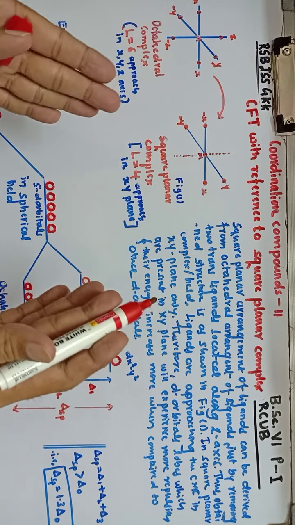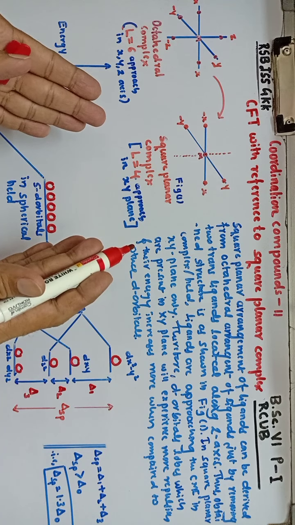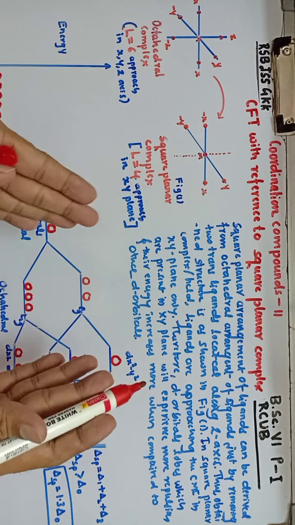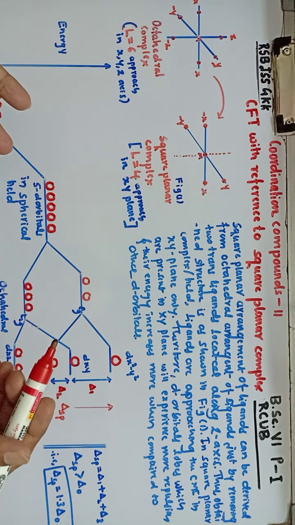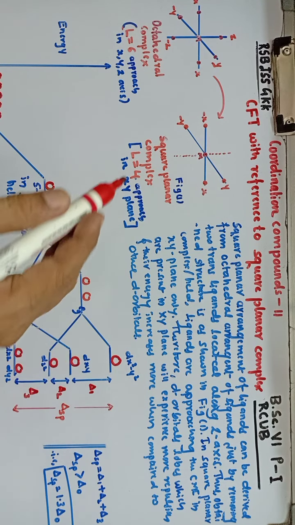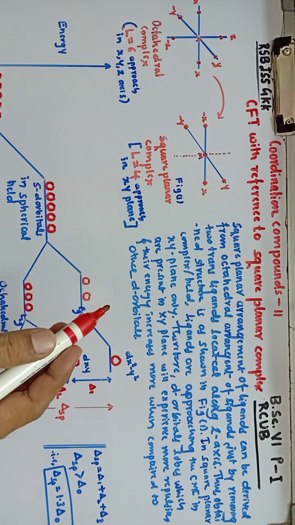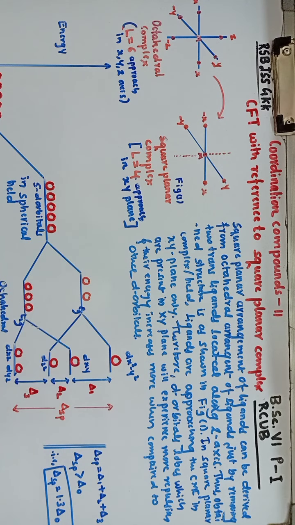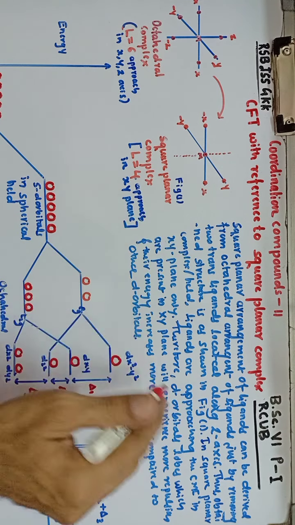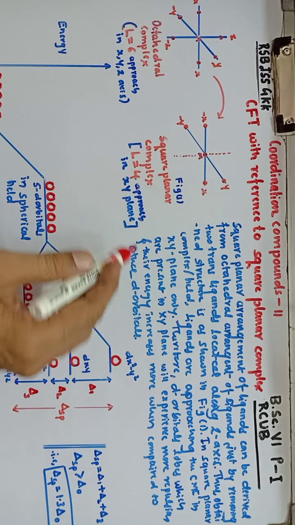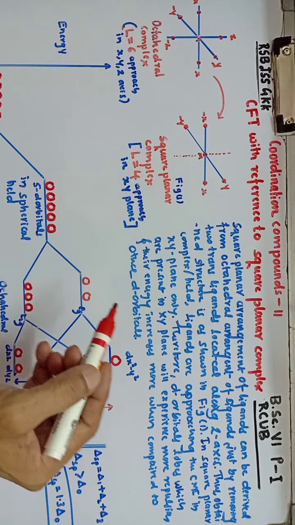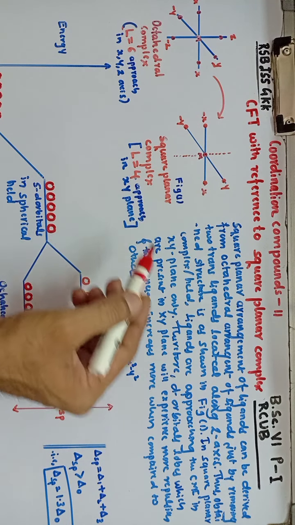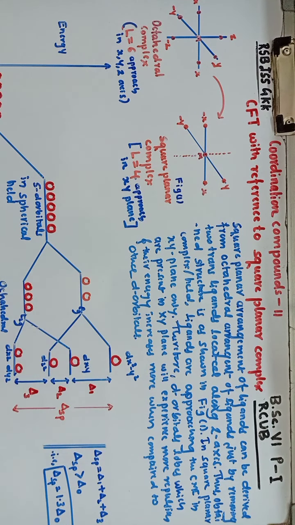So the crystal field splitting in case of tetrahedral arrangement of ligands around the central metal ion is entirely different when compared to the square planar arrangement of ligands. In both tetrahedral and square planar complexes, the number of ligands is 4 only, but the splitting pattern is different. So in this video, I will explain how the 5d orbitals are going to split into different sets of orbitals when the ligand arrangement around the central metal ion is in a square planar fashion. Let us see that.